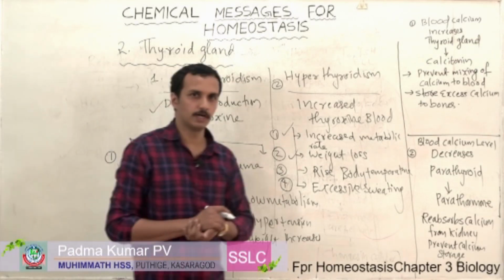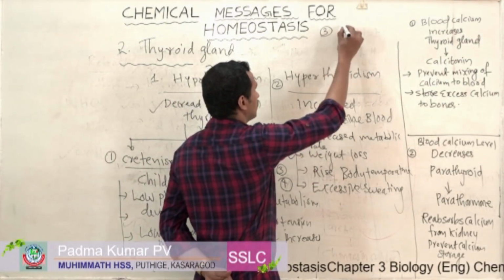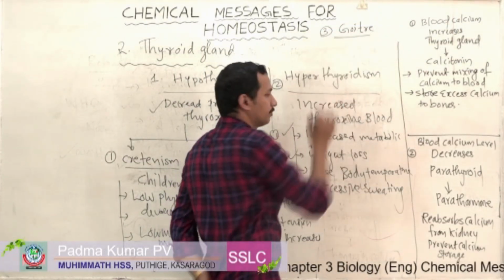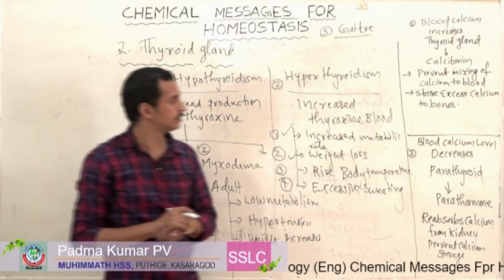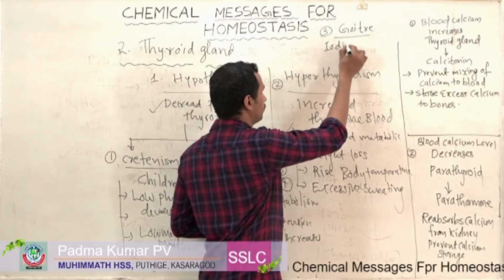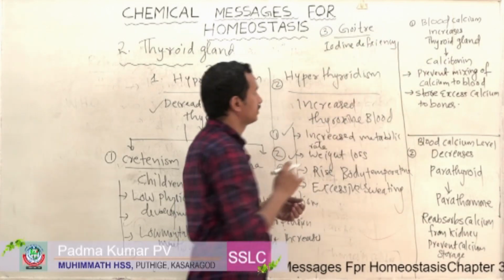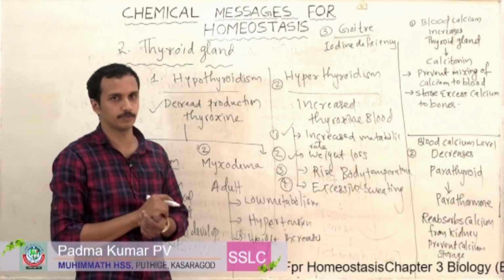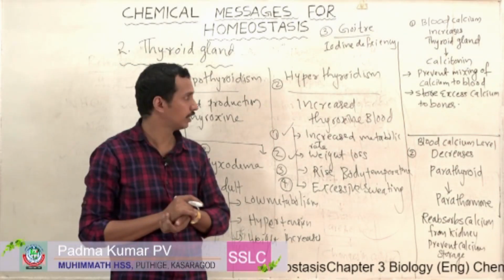Then you may have heard about some other disorders. For example, there is another disorder called goiter. Have you heard about goiter? It is an iodine deficiency disease. You may have heard about the iodine deficiency disease. Actually, this iodine is required for synthesis of thyroxine. Okay, thyroxine synthesis requires iodine.